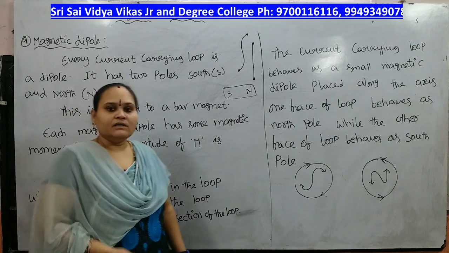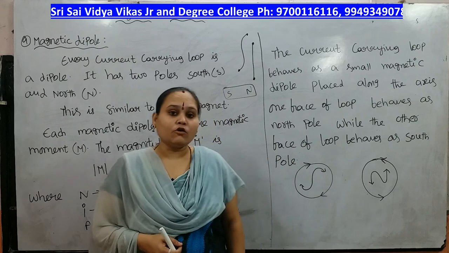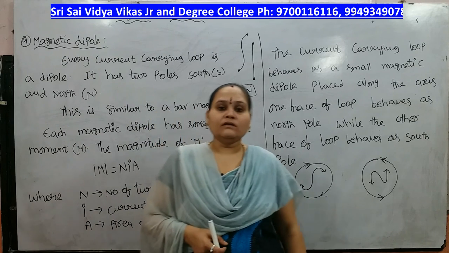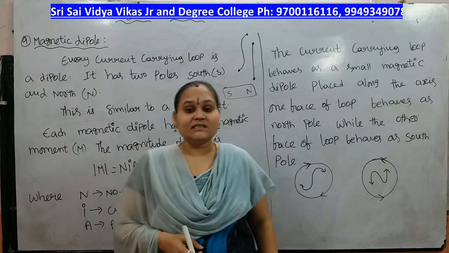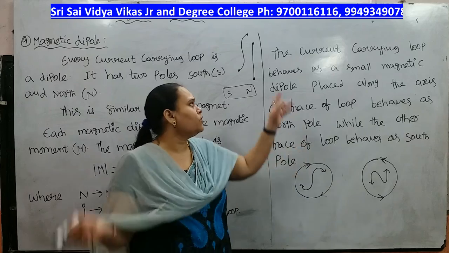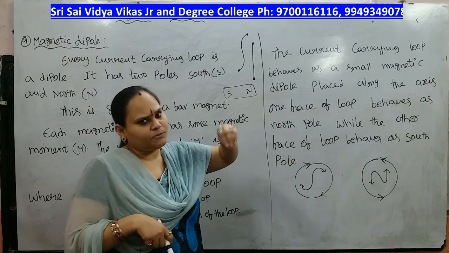Next, in the previous class we discussed the current flowing in clockwise direction, observed at the face of the conductor. In clockwise direction, that is the south pole, in anti-clockwise direction, that is the north pole. Similarly, here also the current carrying loop behaves as a small dipole.